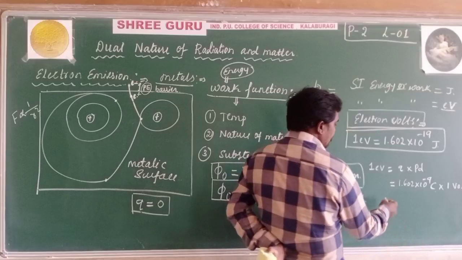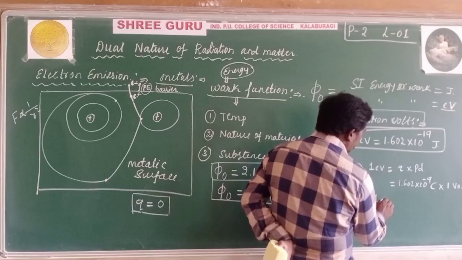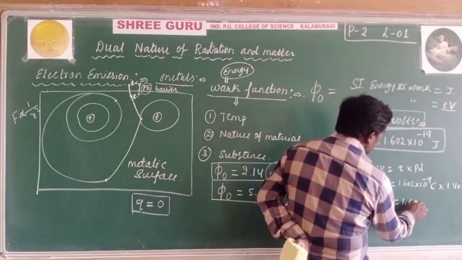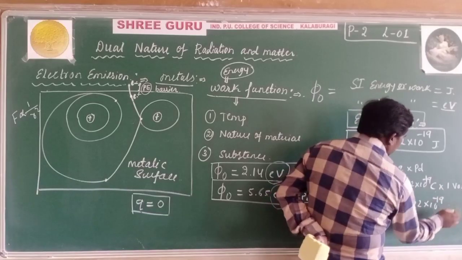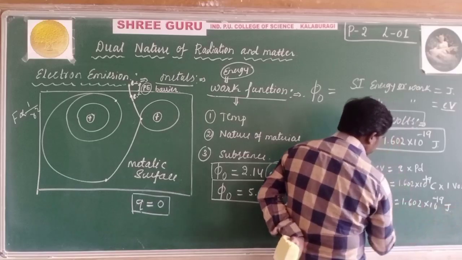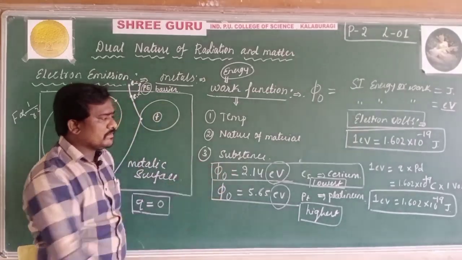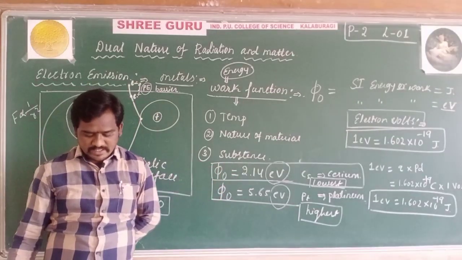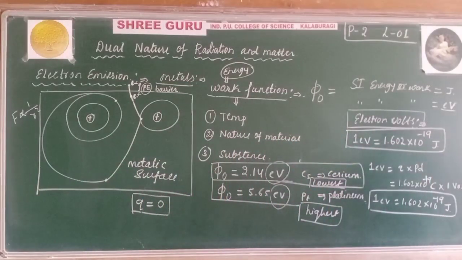Charge into volts gives joule. So 1 electron volt is equal to 1.602 into 10 raised to minus 19 joule. Already we discussed these things in the first part of the second year. Okay, we got the definition of electron volt and also its value, 1.602 into 10 raised to minus 19 joule.